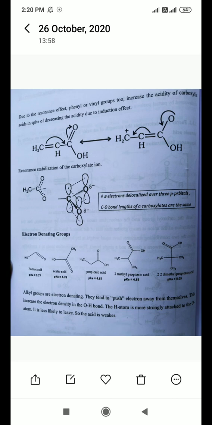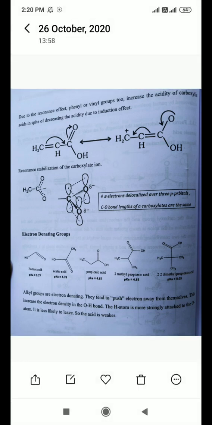Here, for example, in the case of aromatic acids, suppose this is benzoic acid. If in benzoic acid a methyl group is attached at the para position, then what happens? This methyl group has the ability to donate electrons. So the electron density around the carboxylic acid functional group or the aromatic ring increases.